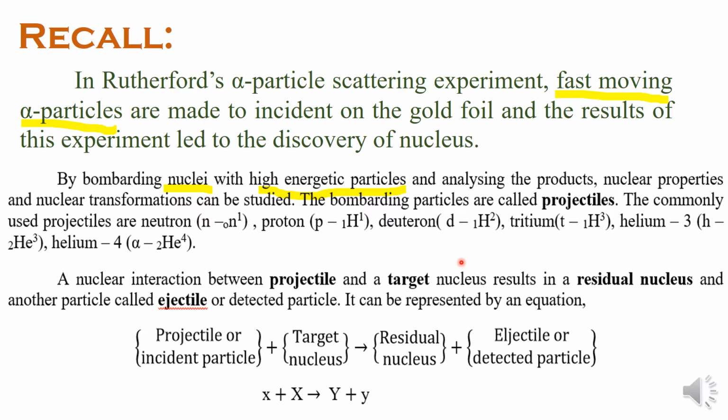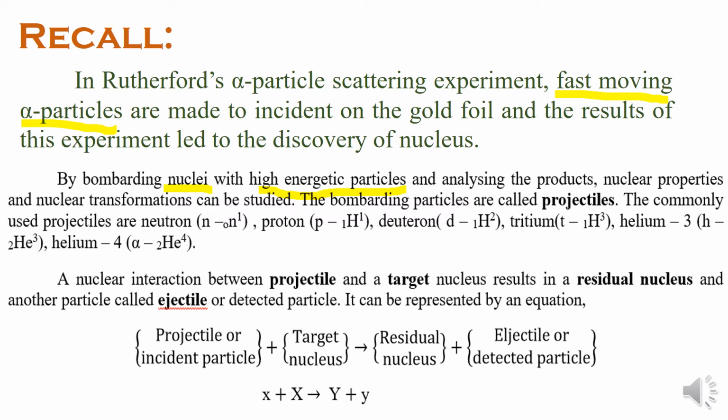In order to increase the energy, that means to increase the velocity, or to accelerate the particle, so that the projectiles acquire sufficient kinetic energy to overcome the electrostatic repulsive force and successfully interact with the nucleus, we use a device called a particle accelerator.